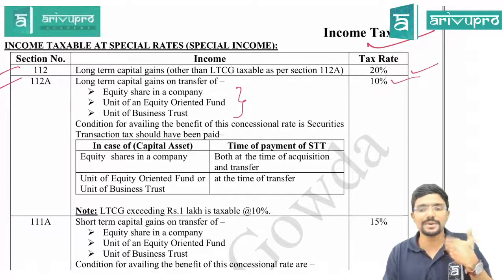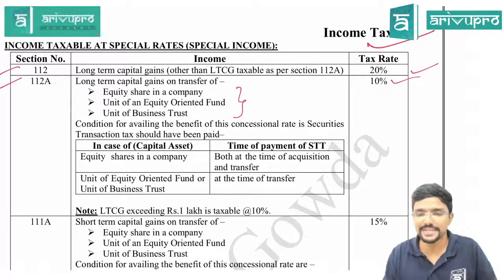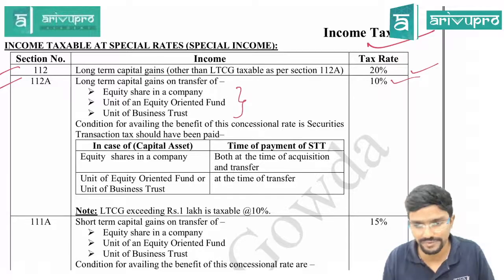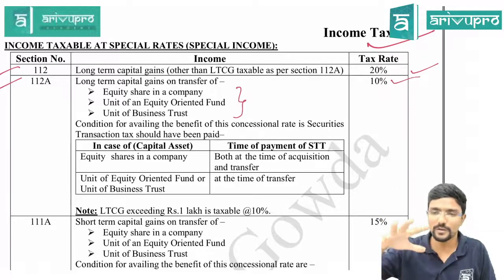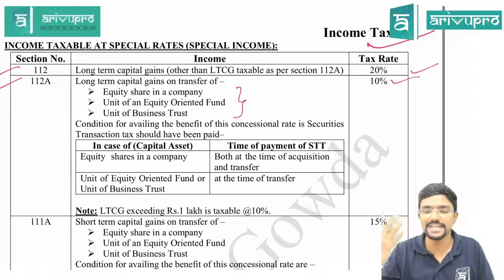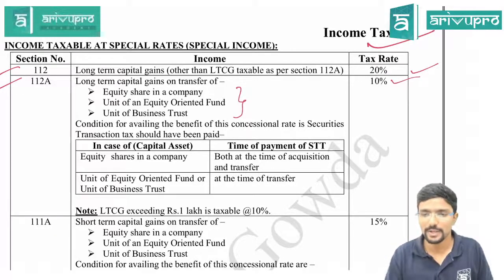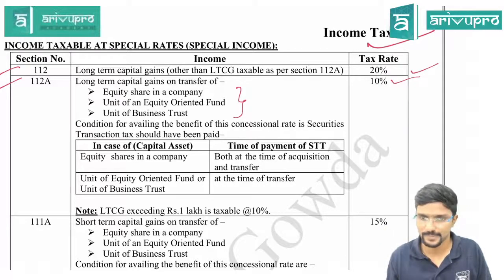Guys, whenever you are purchasing and selling the shares or these units and all through stock exchange, there will be something called as securities transaction tax which will be levied. Again, this is also a revenue of government. Okay, this is one of the forms of revenue for the government. Securities transaction tax. Whenever you are trading in stock exchange, securities transaction tax has to be paid based on your turnover of your sales. Agree?